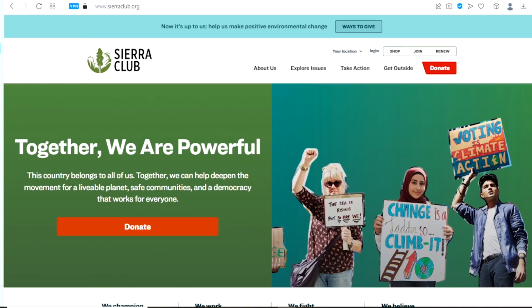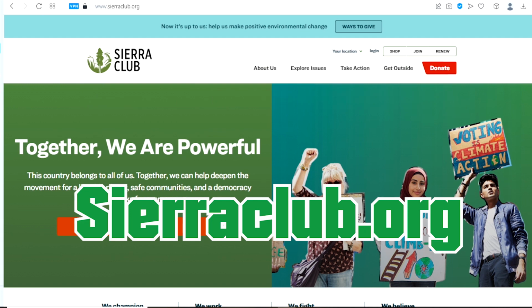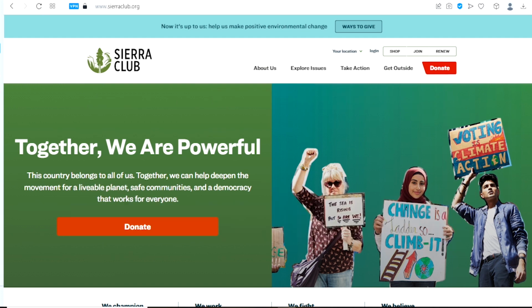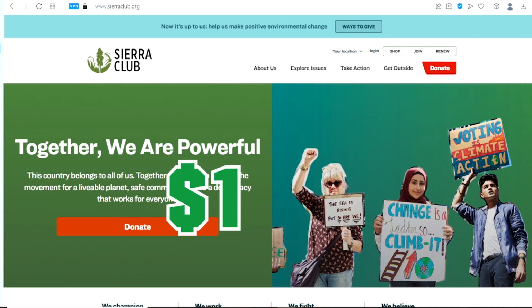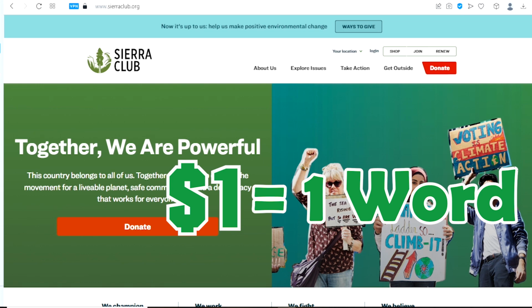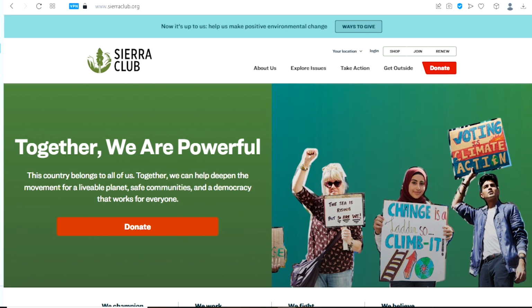The next website is called sierraclub.org. You can submit an article you just wrote to this website and get paid. It is another website that accepts articles. Now, this website genuinely pays you $1 per word. Get ready to make $1,000 for only one article if you can write a 1,000-word piece. That is just absurd. This means you can make a lot of money with this website. You will be performing the same tasks as you performed on eatingwell.com, so register, submit your own application, and if accepted, get paid up to $1,000.